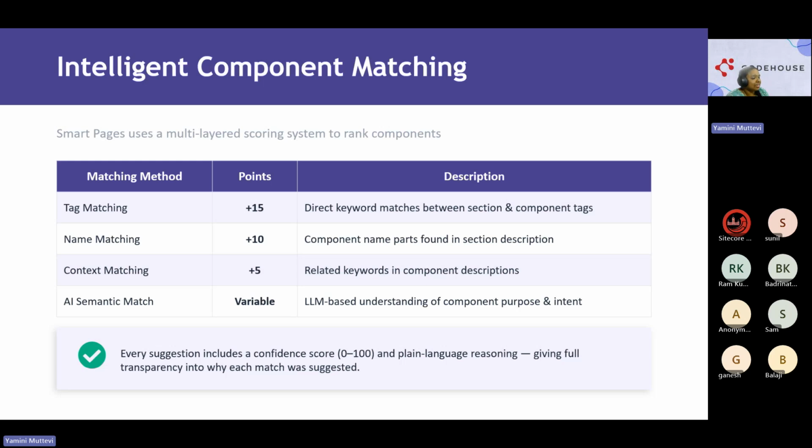Now, every suggestion which we get out of these components includes the confidence score. As I said earlier, we rate from 0 to 100 points, like percentages or a confidence score. And it gives full transparency into what is matched and why it is matched, and why the AI suggestion is giving this section based on our Sitecore rendering component library as well.